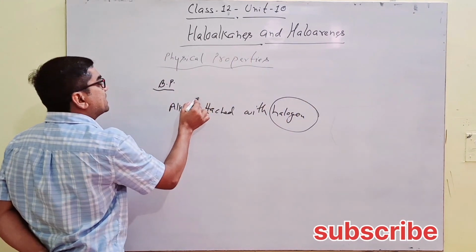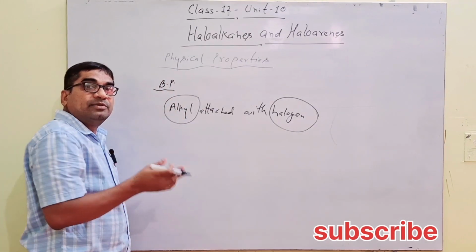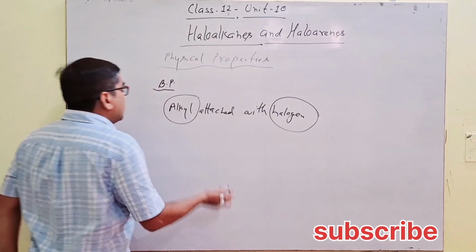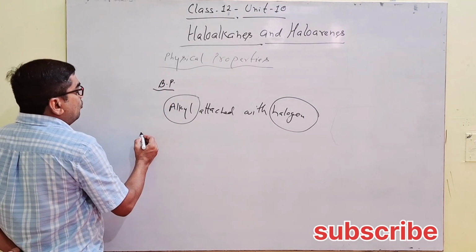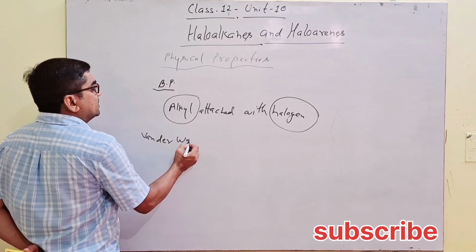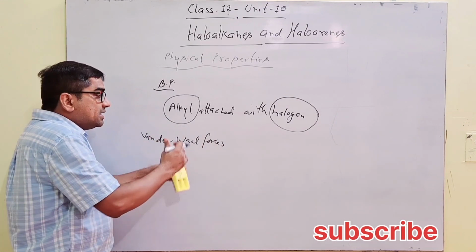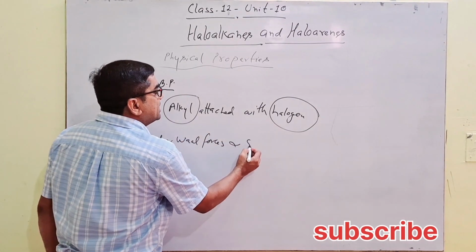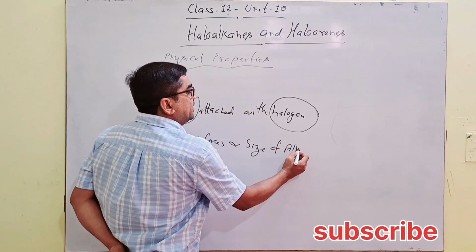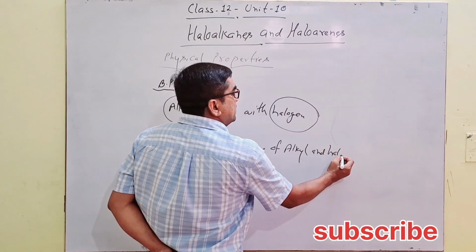Halogen पर भी डिपेंड करता है, alkyl पर भी डिपेंड करता है. The boiling point of an alkyl halide depends on both the alkyl group and the halogen. Here, van der Waals forces increase along with the size of the alkyl group and halogens.